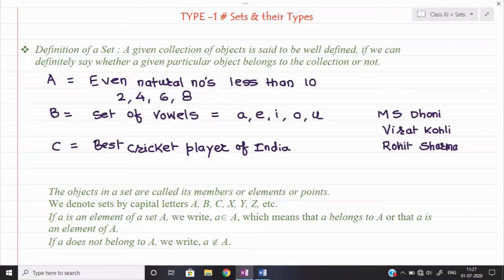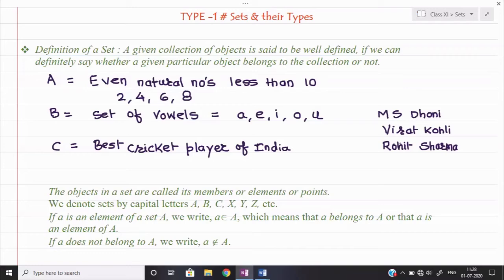So the conclusion is that the names will be different as per the opinion of the persons. Different persons will create a different list. So we can say that in set C, the objects are not well defined, because as per the choices and opinions of the person, the list keeps changing.